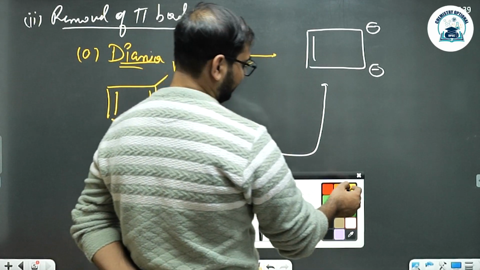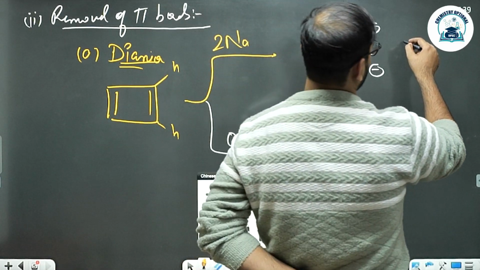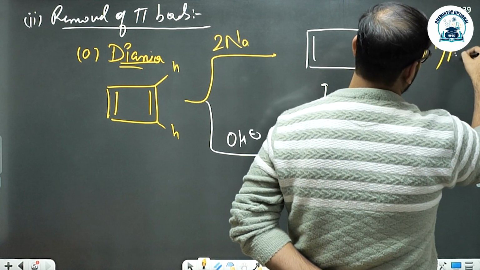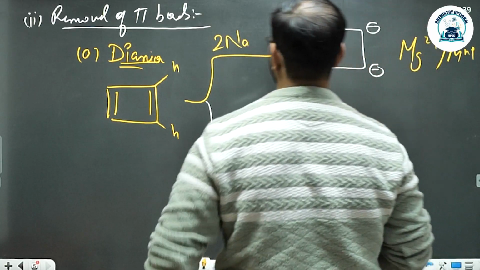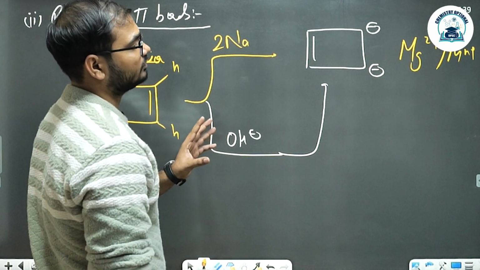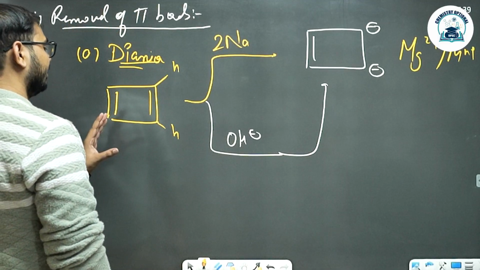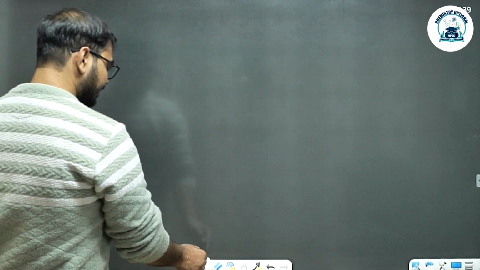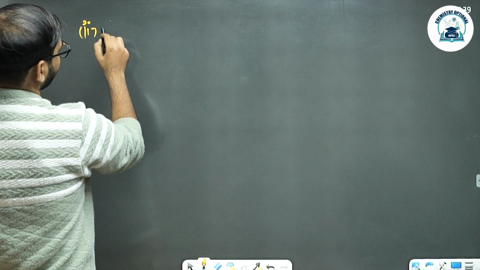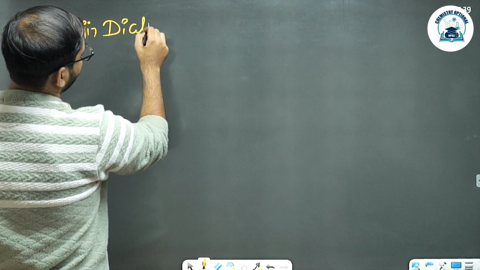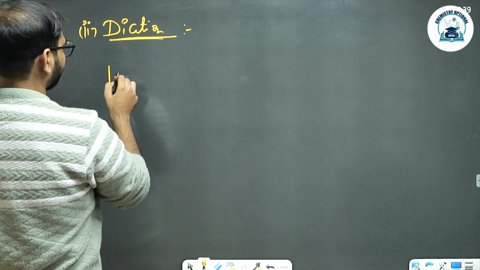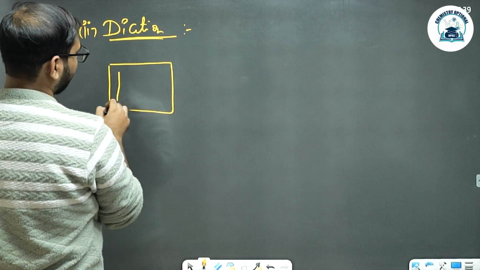Now, since you have a dianion, you can use a metal which can stabilize it, for example Mg2+ or other metal centers of some positive charge. Hence, it can lead to the stabilization of the anti-aromatic ring by converting it to a dianion. The second option is to form a dication. A dication can be formed by simple oxidation of cyclobutadiene.